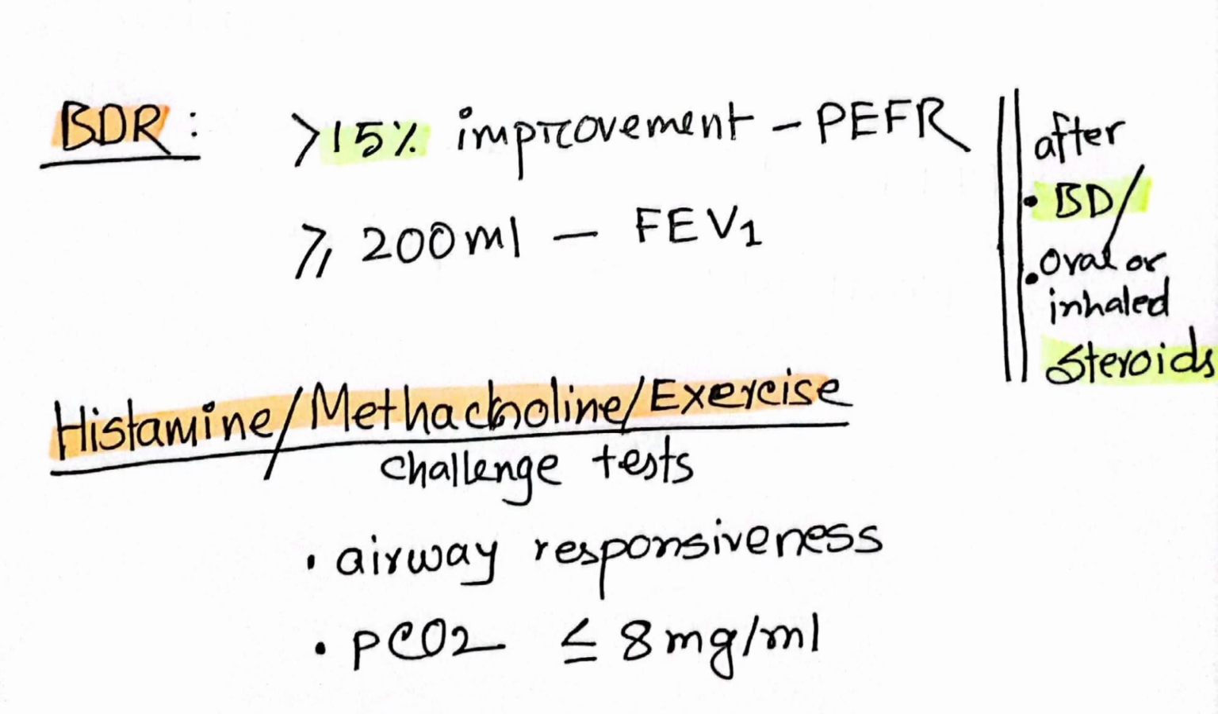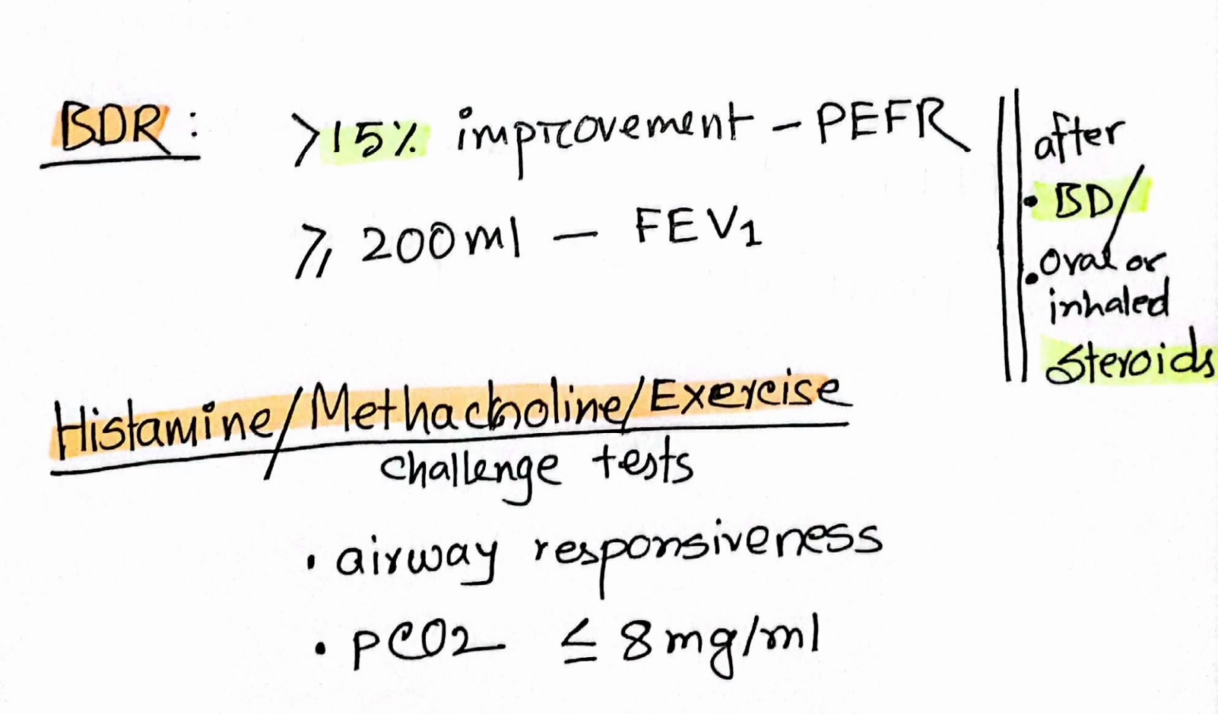Then we can do a histamine, methacholine or exercise challenge test. What will happen if we introduce this? There will be airway hyperresponsiveness and bronchoconstriction, so the patient will be symptomatic. So it will prove that the patient has asthma.